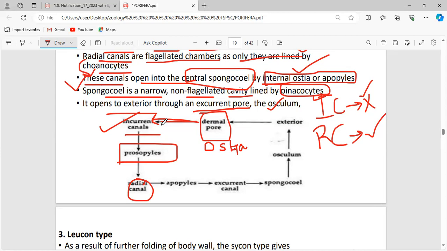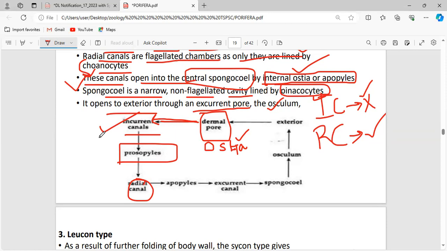And how is that possible? There is no need of flagella there. There is no water current needed in the incurrent canal because there is already a myocyte present in the dermal pore, the ostia. And what is the function of the myocyte? It acts as a sphincter controlling how much water enters, and there itself the current is generated and it reaches the incurrent canal.